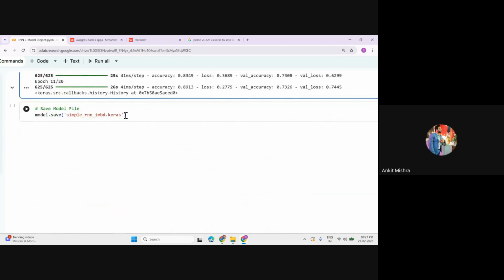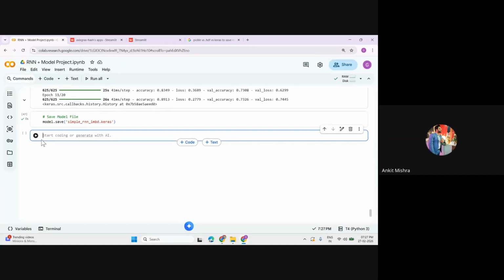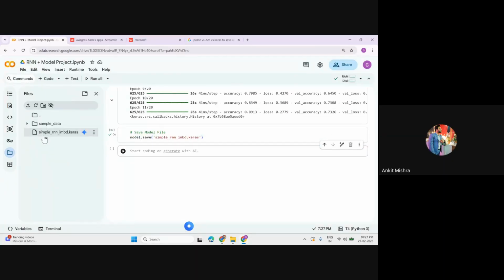So let's save this model. Now we have saved this model, you can simply look at this. This is the model. After saving this model, we want to create an app.py where we can give this Keras model some IMDb data. Based on that IMDb data, it will perform a prediction, and the model will tell you whether the given review is a positive or a negative review.